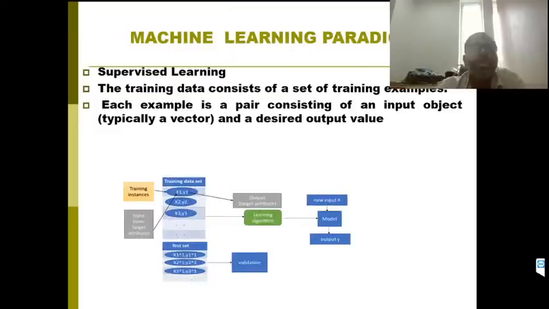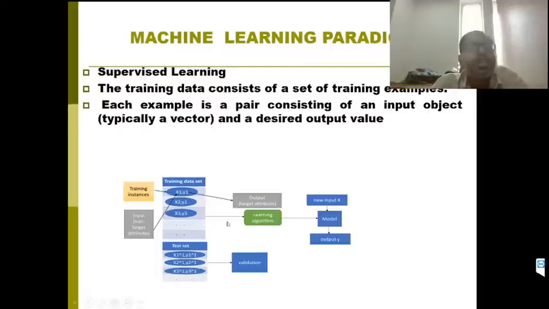So in machine learning, we have three different approaches. Those are called machine learning paradigms. Paradigm means in which way we do something. So machine learning approaches, or machine learning paradigms, are classified into three types. One is supervised, second one is unsupervised, and third one is reinforcement. Let us have a brief look at supervised learning.